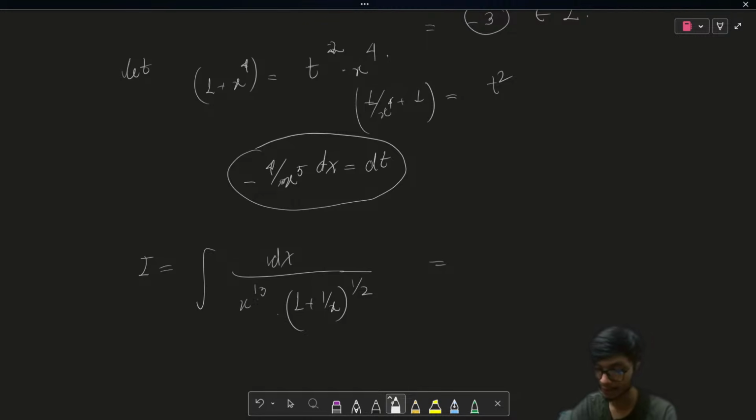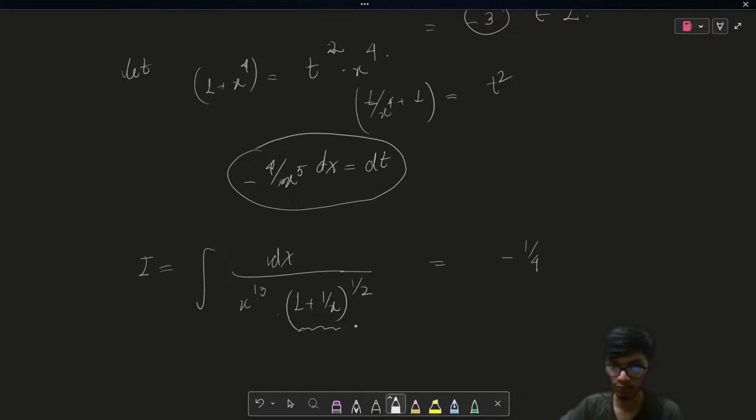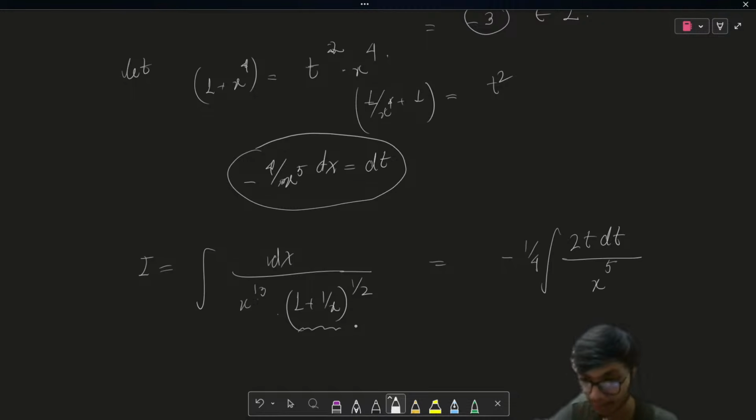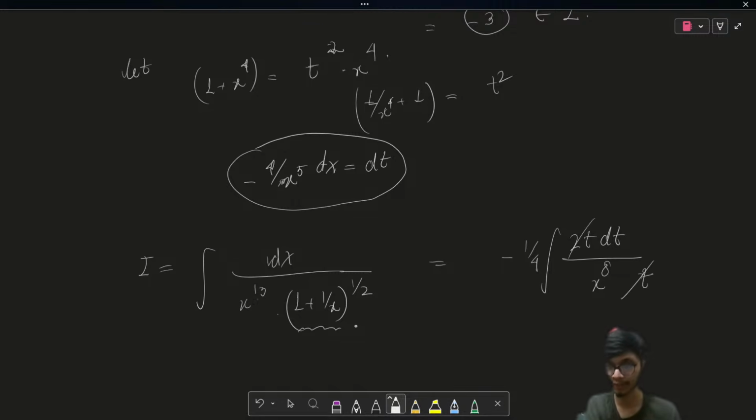We can write a simple expression here as minus 1 upon 4. Again I'm making the assumption 1 plus 1 upon x to the power 4 equals t square, so this form is going to be minus 1 upon 4 integration of 2t dt divided by x to the power 8, because I've taken only 5 from 13. The remaining part is again t, and t and t get cancelled, and therefore you get the solution over here.